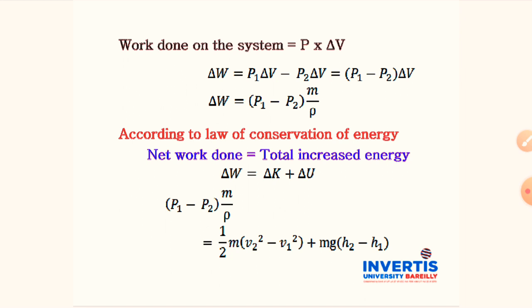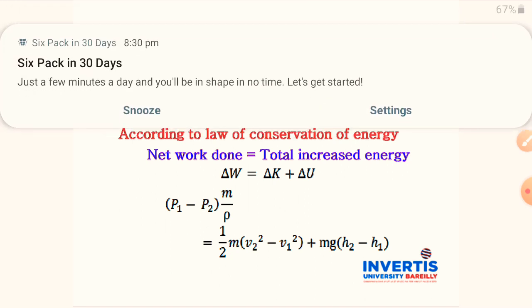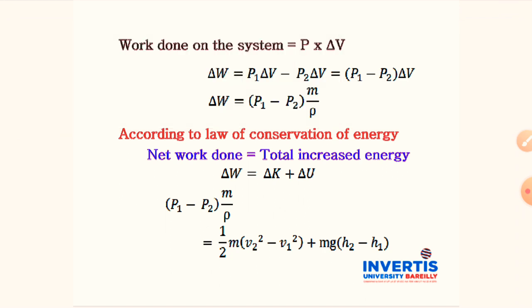So the work done on the system will be the difference of these two terms, P1 into delta V minus P2 into delta V, because delta W will be P1 minus P2 into m upon rho, by using the equation of continuity.